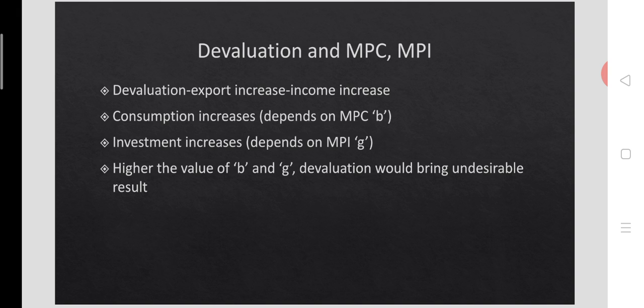The absorption approach takes into account the possibility of change in income due to change in export, change in consumption due to change in income, and change in investment due to change in consumption. All these possibilities have been considered by the absorption approach, but not by the elasticity approach. We will discuss the general rule for how devaluation affects the trade balance of the devaluing country as per the absorption approach in the coming video. Thank you.